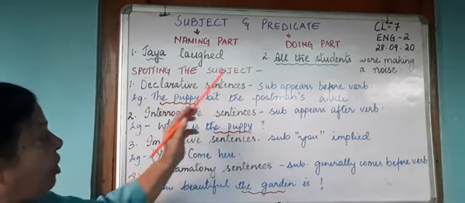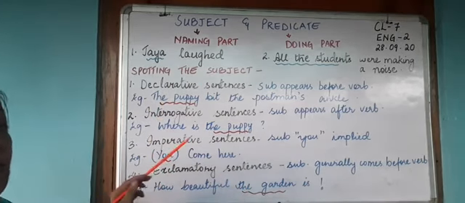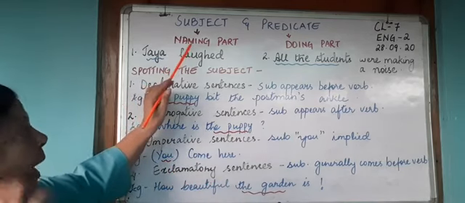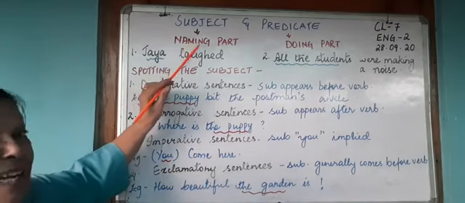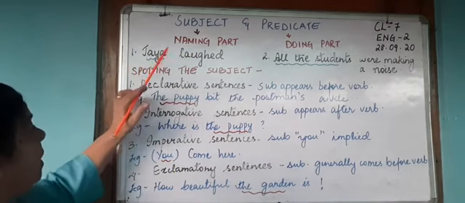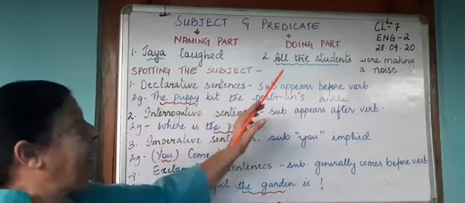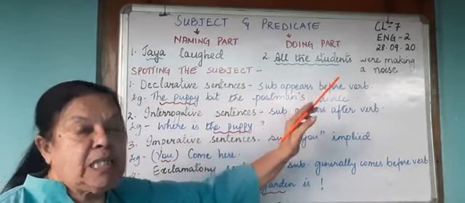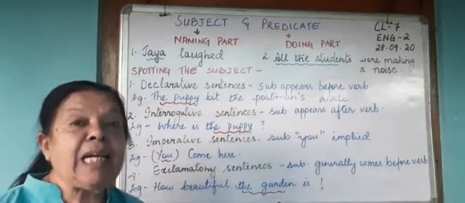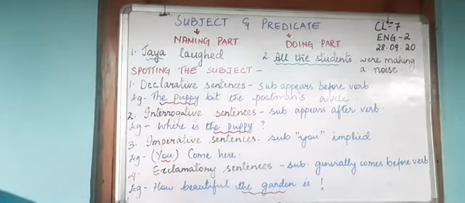So I hope you have understood how to pick out the subject. Remember that the subject is the naming part, the person or thing that does the action. It could be a one word subject, or it could be a number of words subject. Now we will go on to see how the predicate is formed.